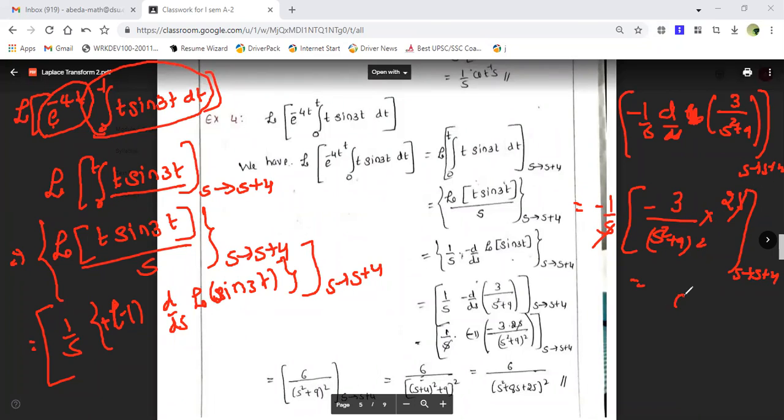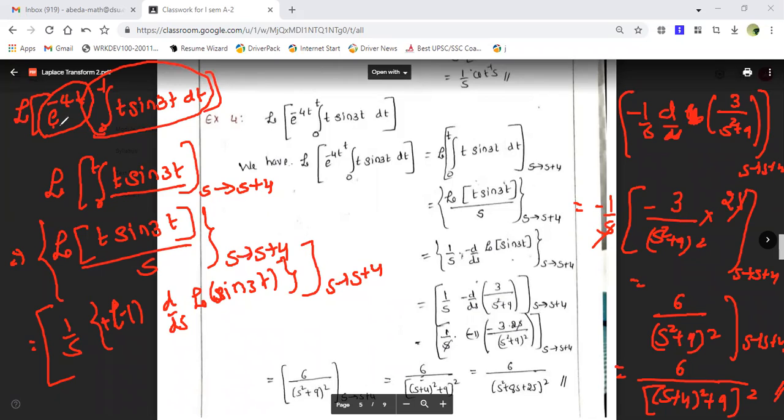So this is equal to 6 upon s square plus 9 the whole square, where s is shifting from s to s plus 4. So clearly I can write this as 6 divided by, wherever s is there, I have to shift it to s plus 4: s plus 4 the whole square plus 9, the whole square. Okay, so this is how, guys, you're supposed to write the problem step by step.